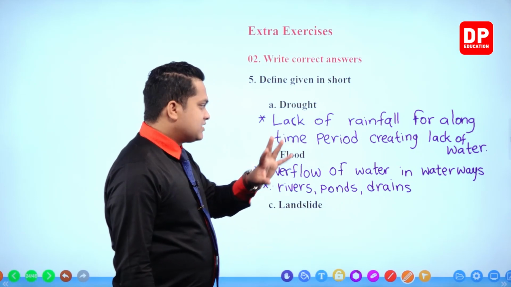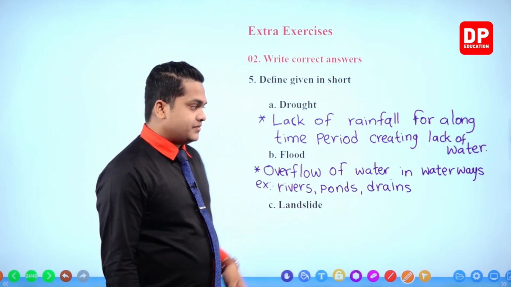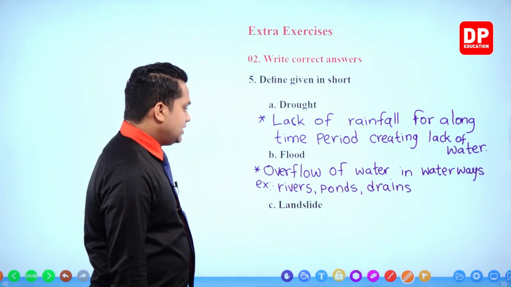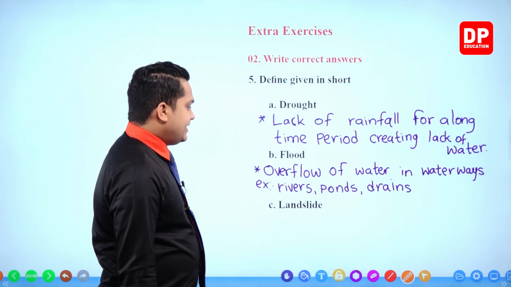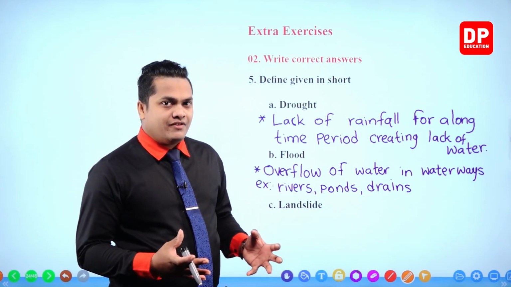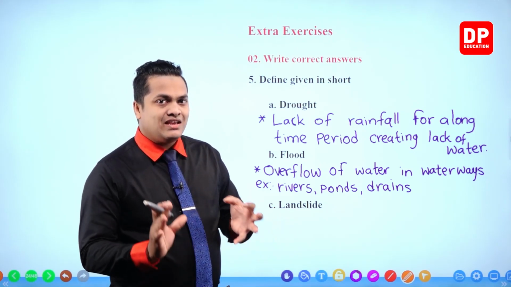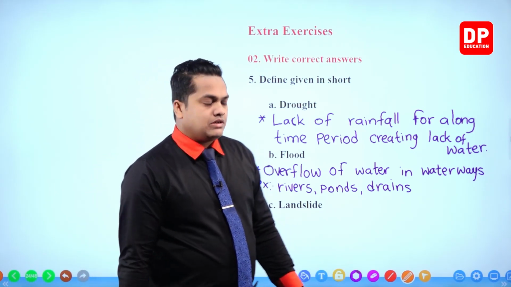What are the examples for waterways? Rivers, ponds and drains. Next one, landslide. Landslide means slipping down of land with muddy water, or slipping down of soil with muddy water, right?